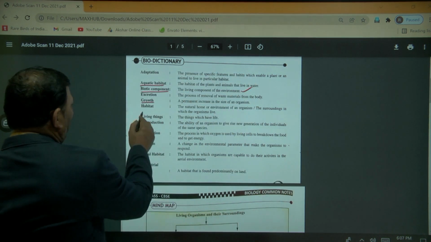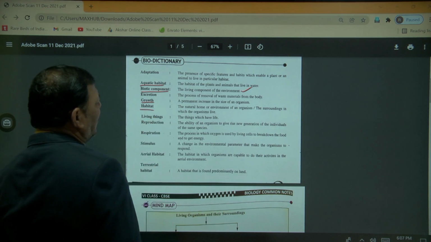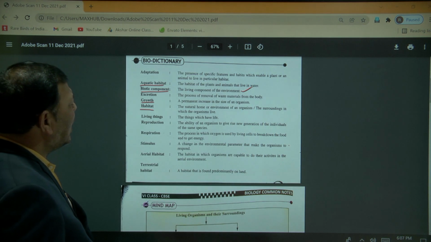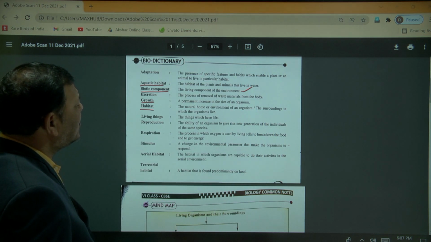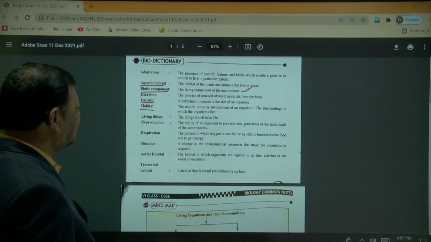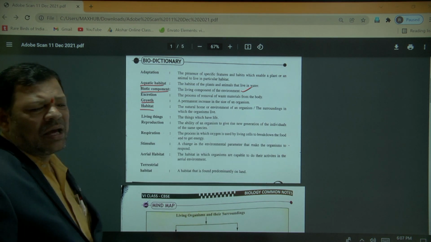Next, habitat. Habitat is the natural home or environment of an organism, or the surroundings in which the organisms live.